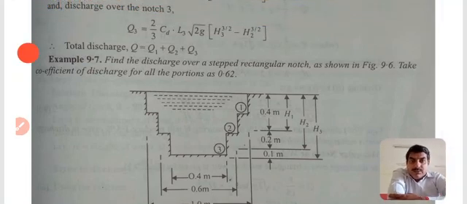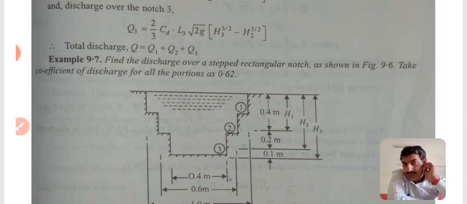Find the discharge over a stepped rectangular notch as shown in figure. Take the coefficient of discharge for all portions as 0.62. Now as shown in figure, we can see the widths of the channel sections are 0.4, 0.6 and 1 meter. Therefore the heights of the channel are H1, H2, H3.